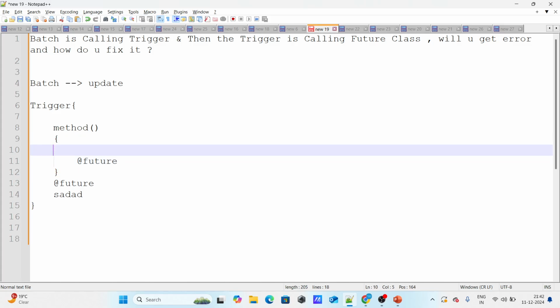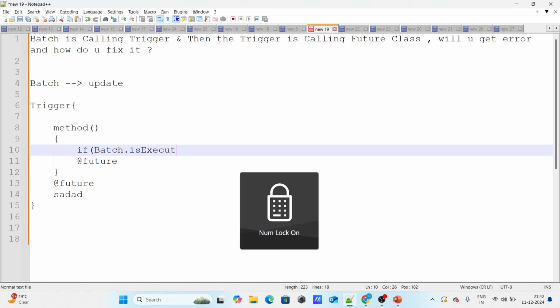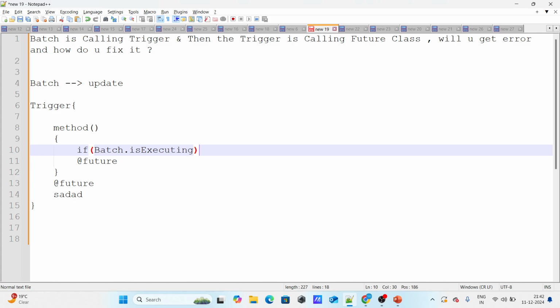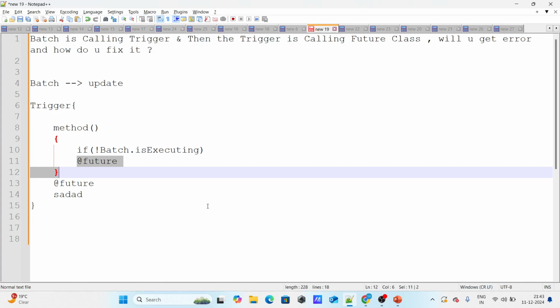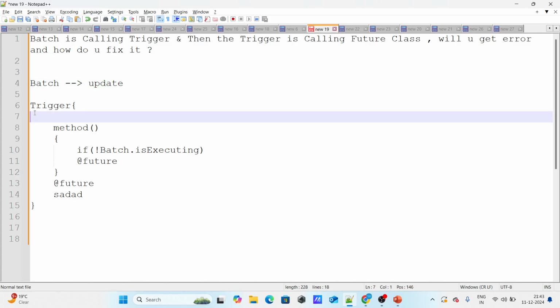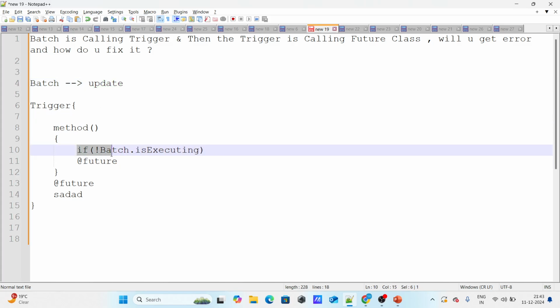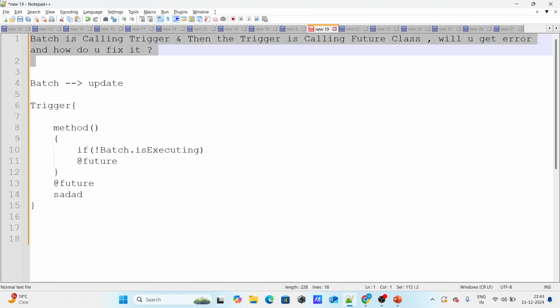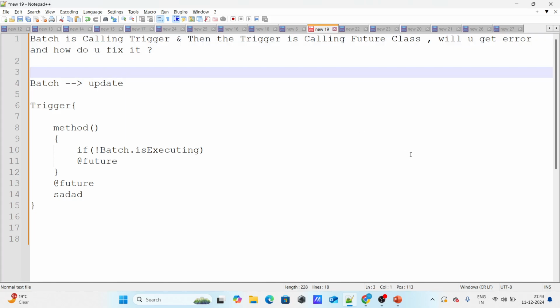The answer I gave is that I will check if batch is executing. If the batch is not executing, only then go ahead and call the future, so that whenever the batch executes, it will update the records and execute the trigger which would call the future. But as the batch is executing, because of this check, the future won't get called and you won't get this kind of error. So this is the scenario that I explained.